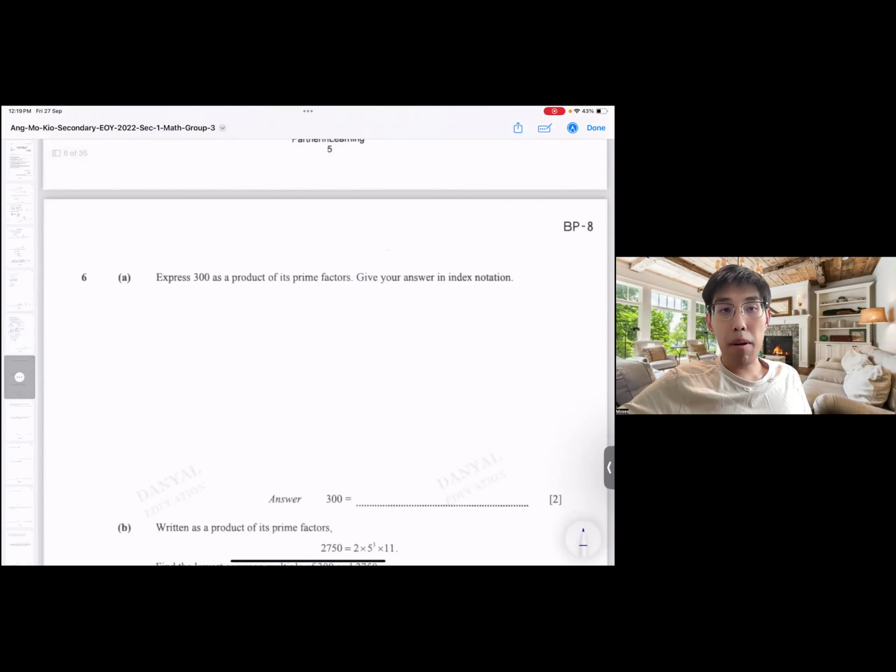Okay, 6A, factors and multiples. This one is important because that's the first thing that you guys will be learning in Sec 1. At the same time, this will help you in your other levels as well. So important to go and master this. Express 300 as a product of its prime factors. Give your answer in index notation.